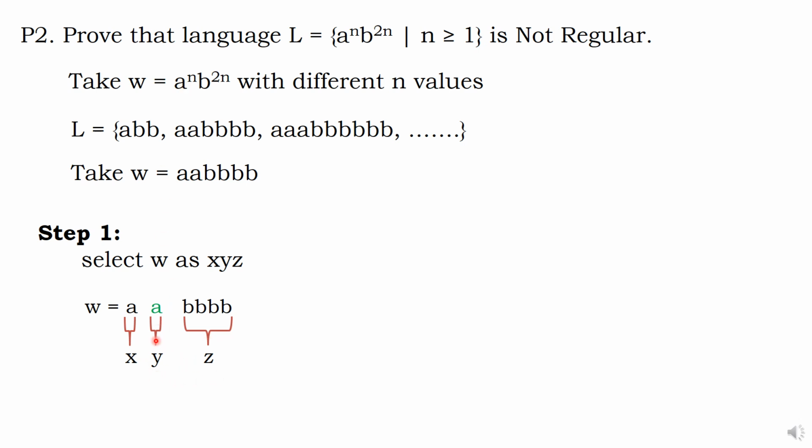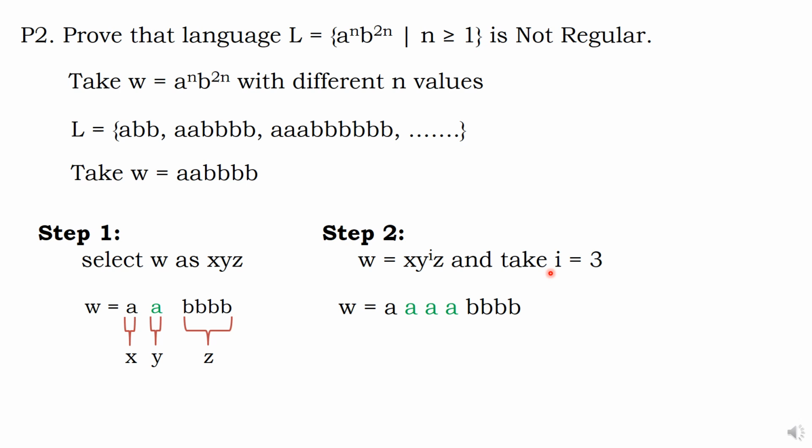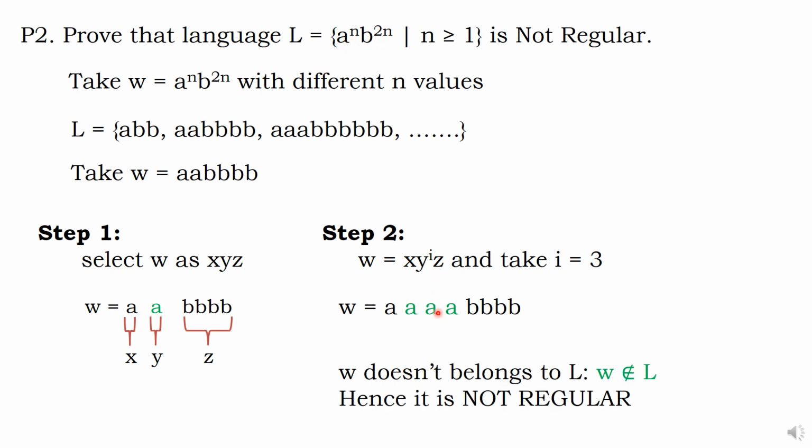That's all. The y term, I should pump i number of times. Usually I will take i equal to 2. I can take i equal to 3 also, 4 also. I repeat it, so this green colored a, I should write 3 times. Done. Now what is the conclusion? 4a, 4b. Sorry sir, it should be 4a, 8b's. It is not satisfying, so the given w does not belong to the language. Hence it is not regular.